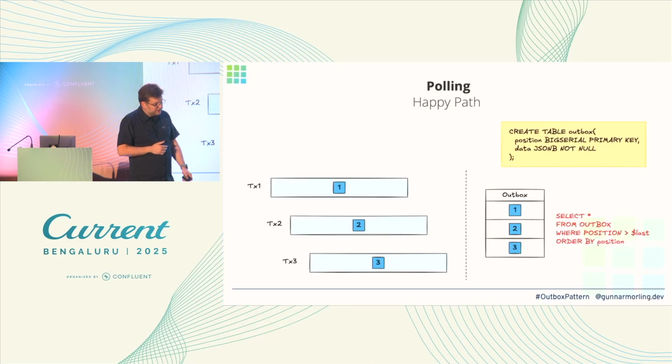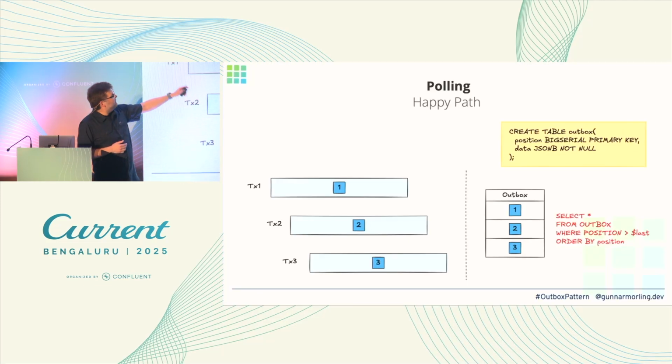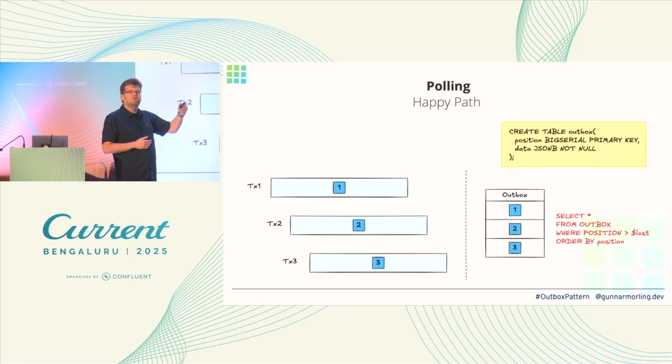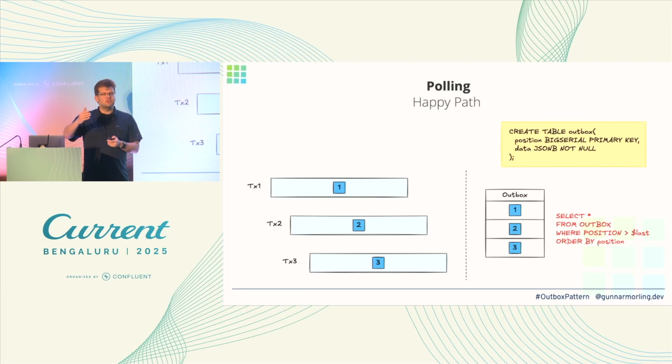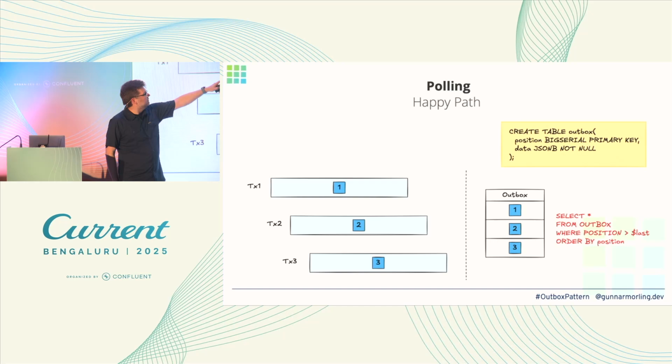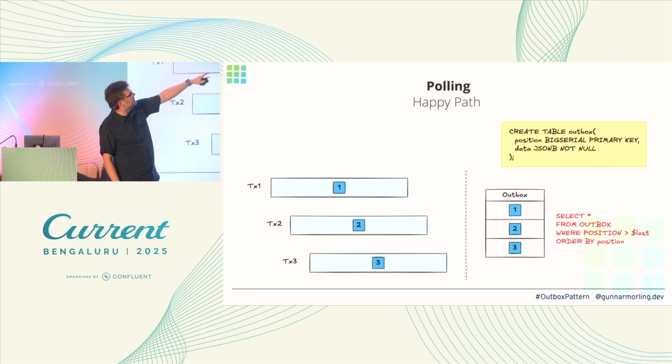So polling. Let's say we have our Outbox table, and intuitively what we want to do there is go to this table and identify the messages which we have not propagated yet, right? So essentially what you would do is add some sort of position field or offset in the table.